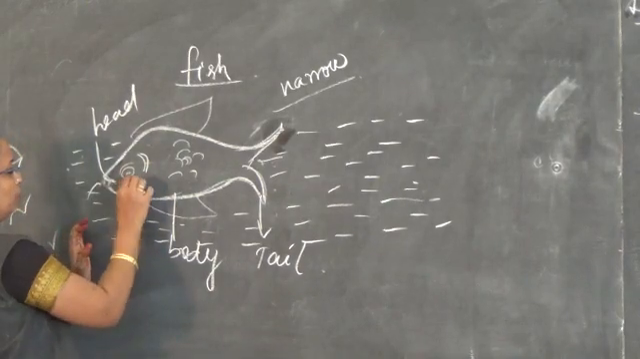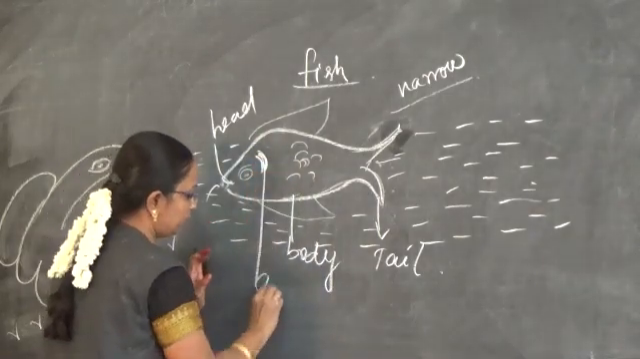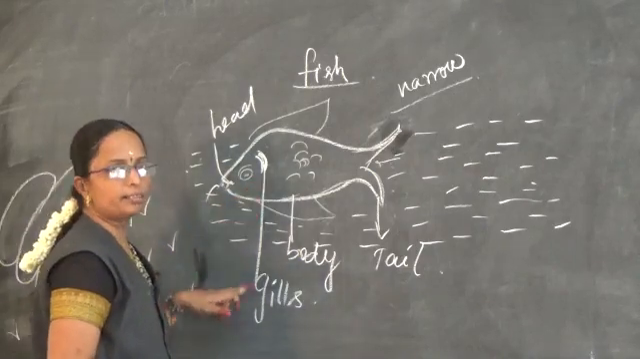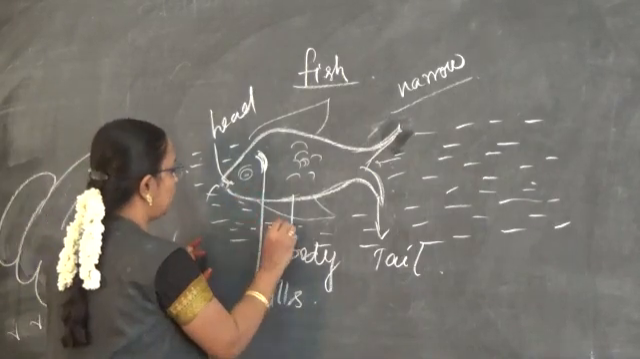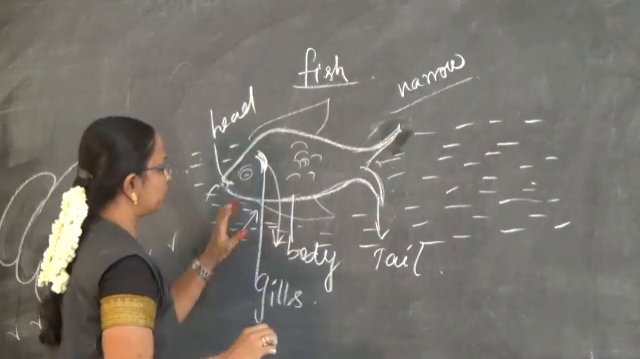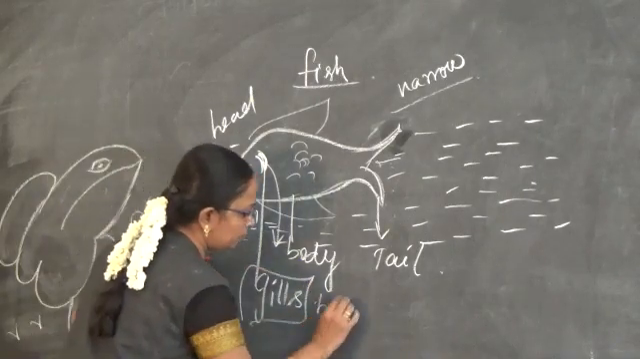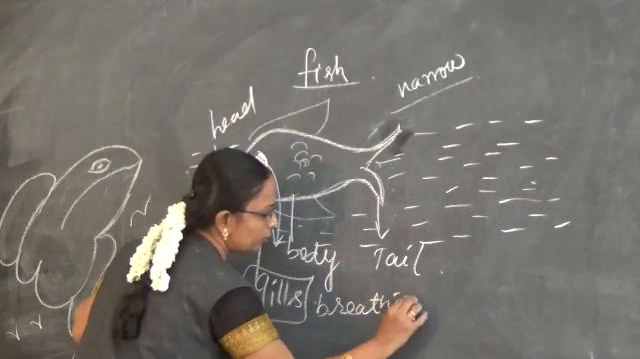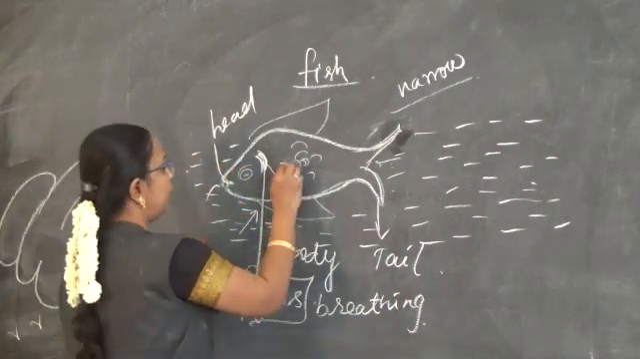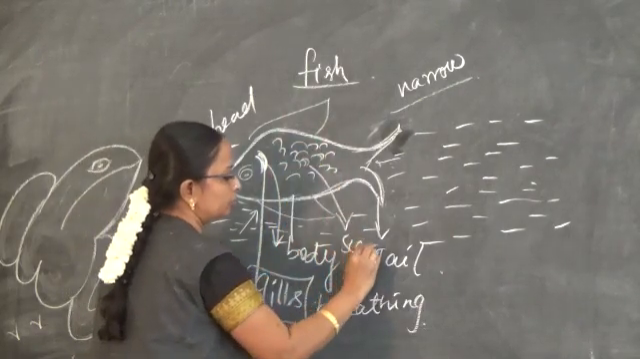Then when we talk about fishes, they breathe through the gills. This is the organ present in fishes. With the help of the gills, they take in oxygen from the water, and carbon dioxide is released from their body. So with the help of gills, they are breathing. So gills form the respiratory organ for the fishes.